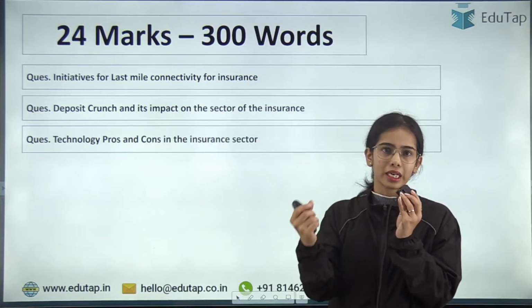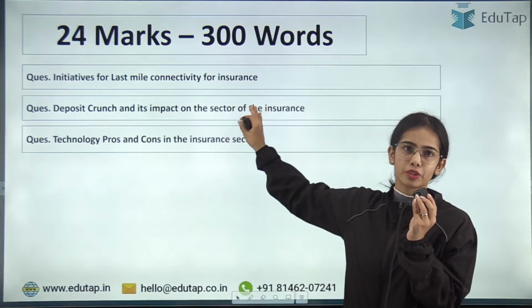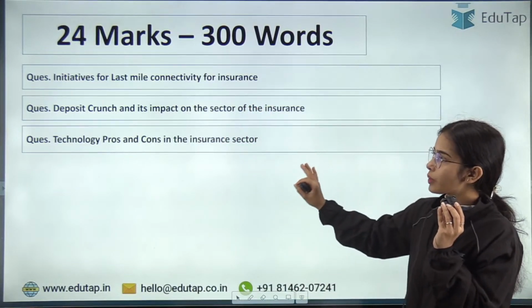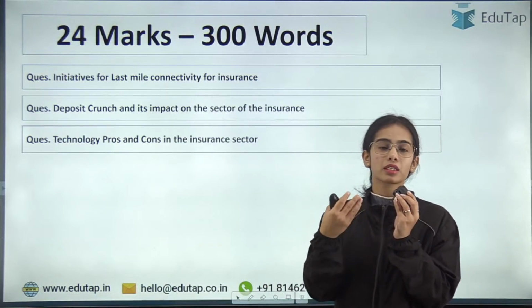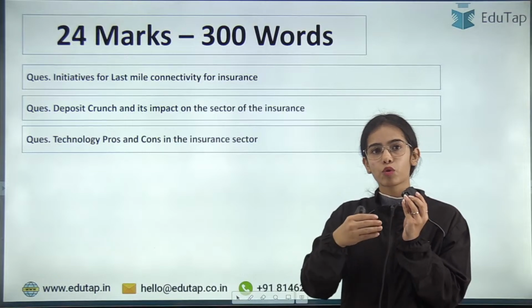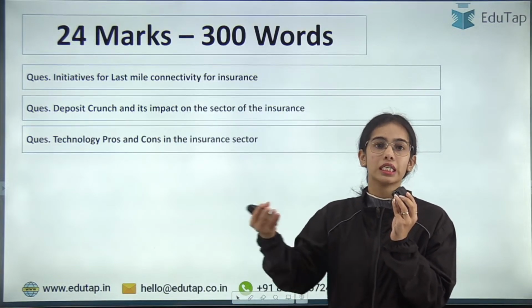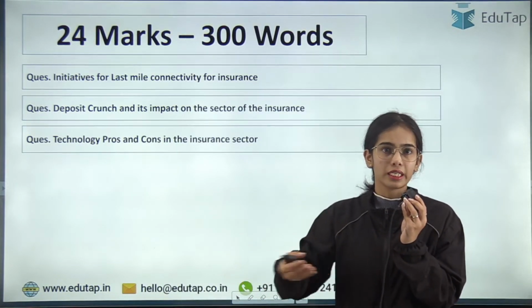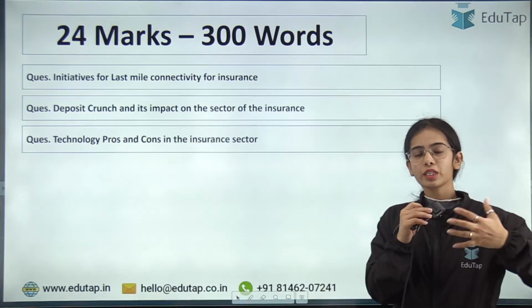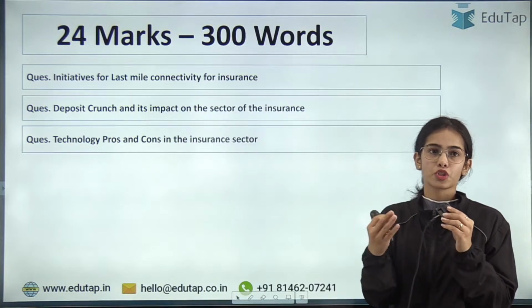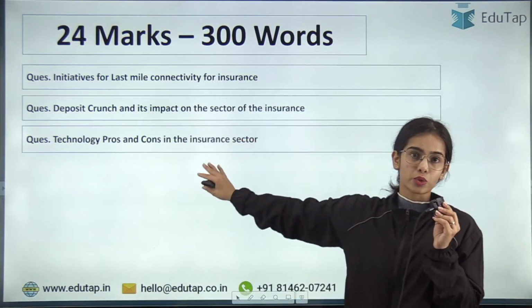If you have the current understanding, you will be able to write this question. Okay, then there was a question on the technology pros and cons in the insurance sector. Just in the COVID scenario, there was the push that was given to the digital ecosystem. So during the COVID, because of the situation, there was the push to the digital ecosystem, and with